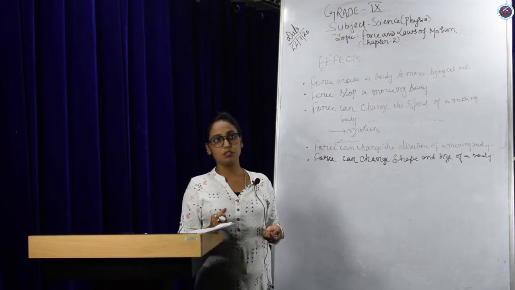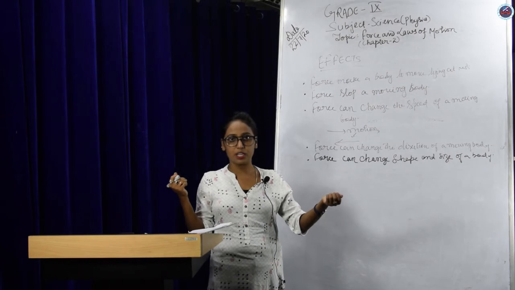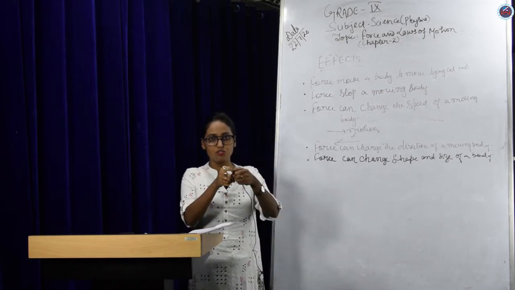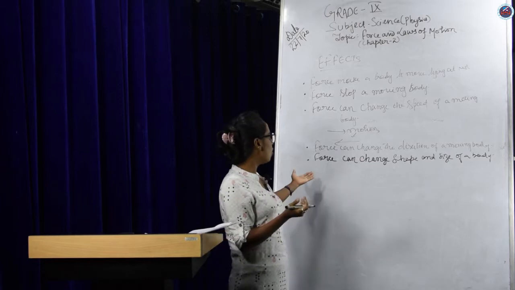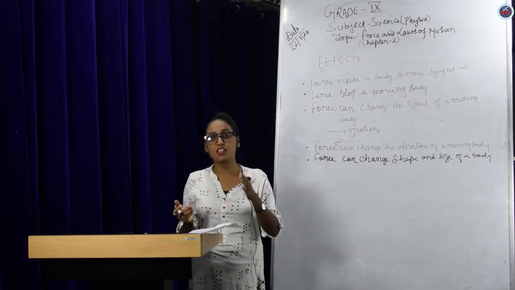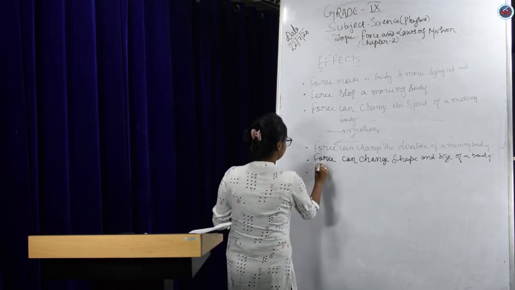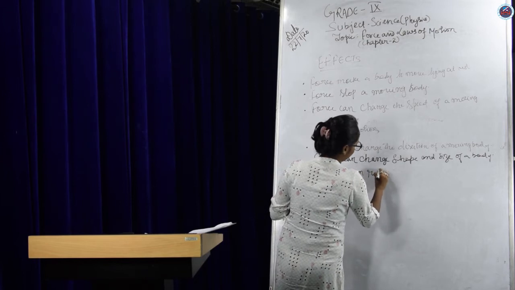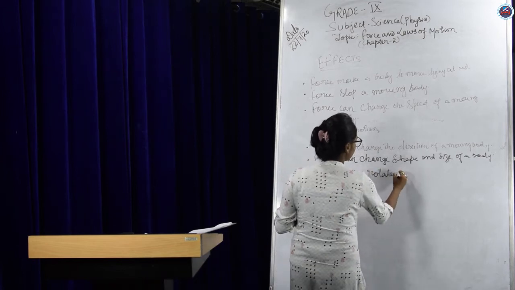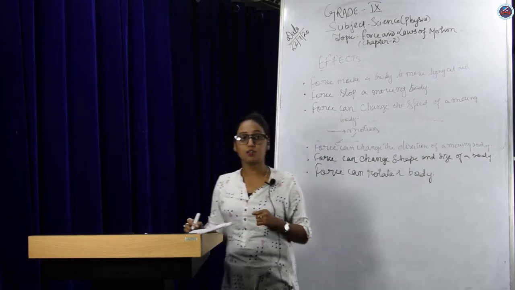Another example, you can take stretching a rubber band. When you stretch, it gets elongated, right? So these are the examples of how a force can change the shape and size of a body. And lastly, we can also say that force can rotate a body.